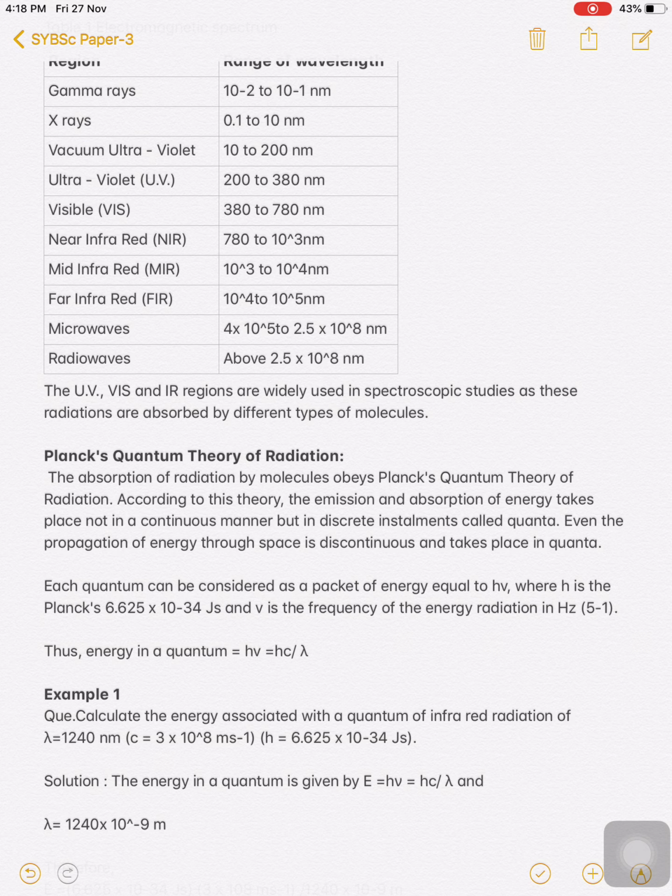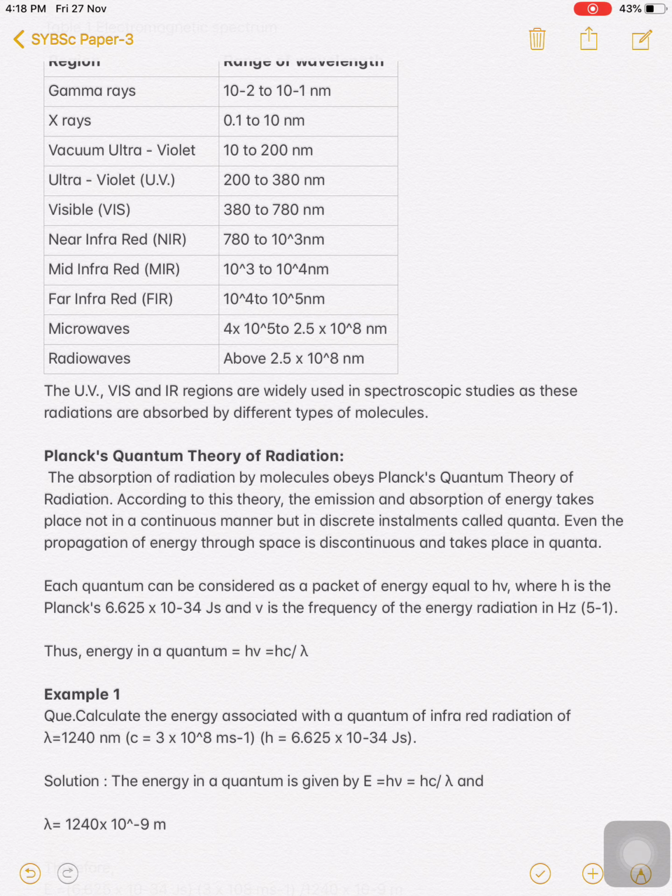Means the emission and absorption of energy by a molecule takes place not in a continuous manner but in a discrete manner, that is in terms of quanta. So even the propagation of energy through space is discontinuous and takes place in quanta. Quanta means photon. So this is Planck's quantum theory.